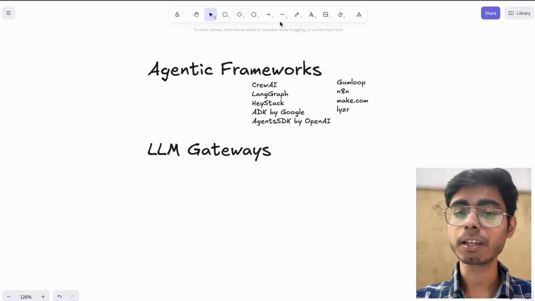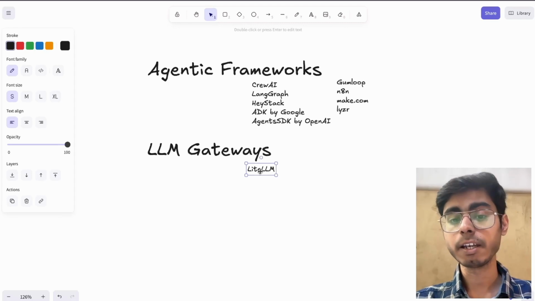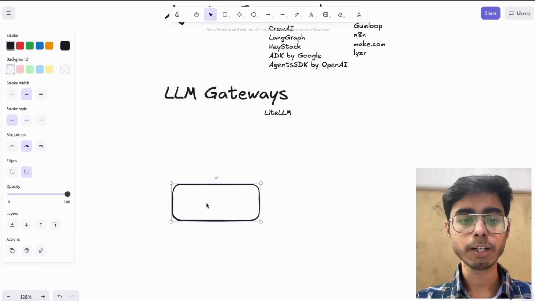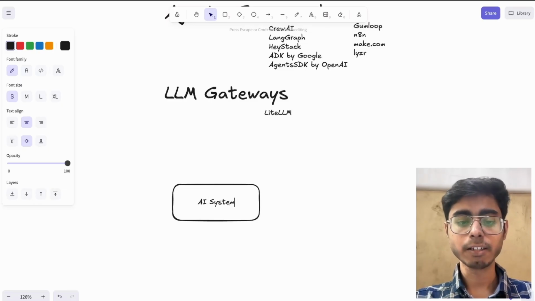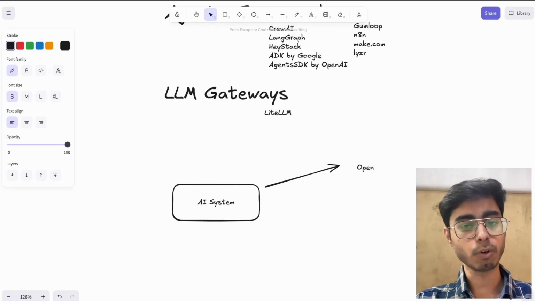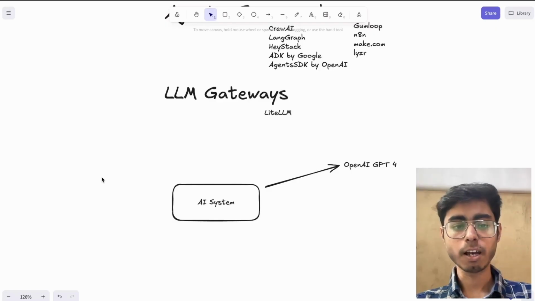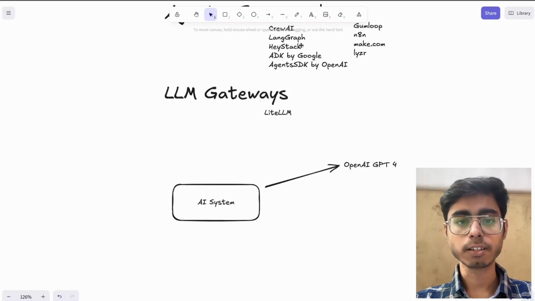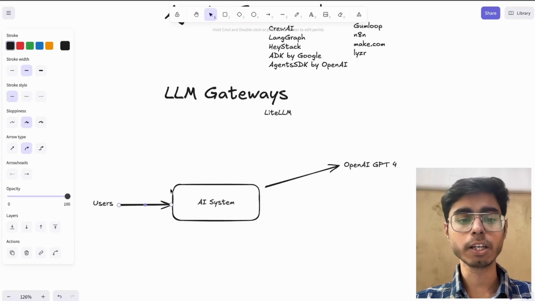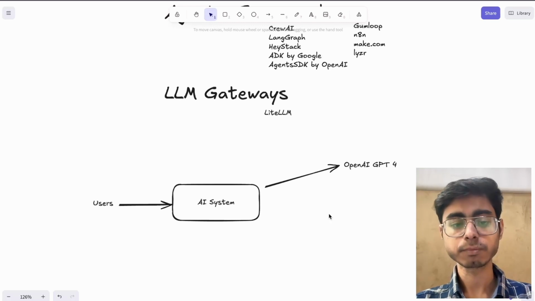Then the next term is LLM gateways, like LiteLLM. This is an LLM gateway. So the basic use is, let's say today you are building an AI system, right? That AI system can connect to an OpenAI model, let's say the OpenAI GPT-4 model. Today you have this, and your users are sitting over here, using your AI system, and at the end you are using the GPT-4 model as your primary LLM for your AI system.